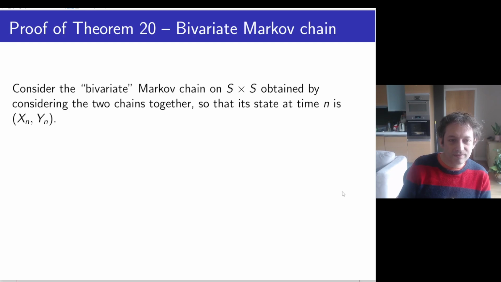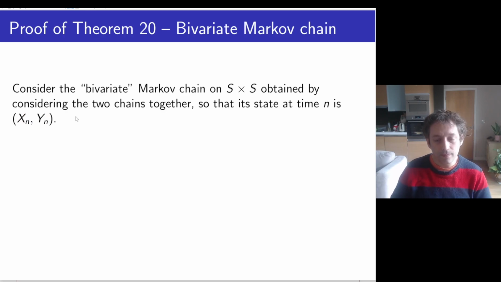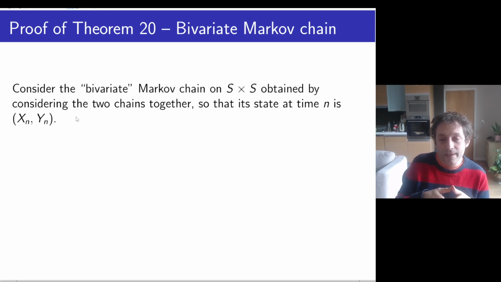To do that, I'm going to put both X and Y together in a big Markov chain that I call bivariate, because it has two variables, X and Y. And that makes a Markov chain on the bigger state space. This makes a Markov chain on S times S, the Cartesian product. And that's still fine. This is still a state space.